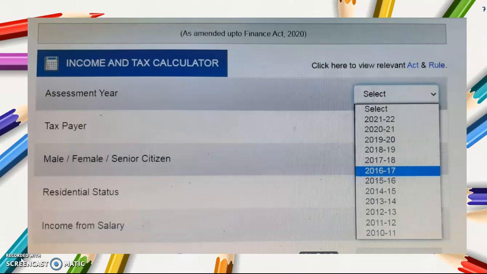So if I am going to file my income of the year 2015 to 16, my assessment year is 2016 to 17. For the income of 2015 to 16, I will calculate the total income first, so that I will get assessed in 2016 to 17. So this is the assessment year.